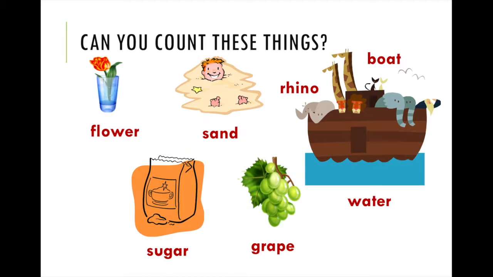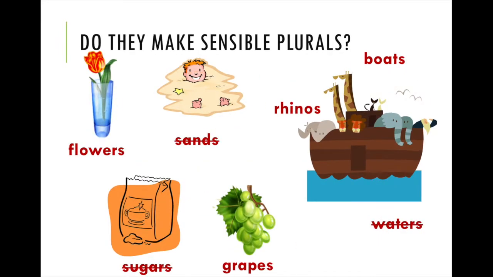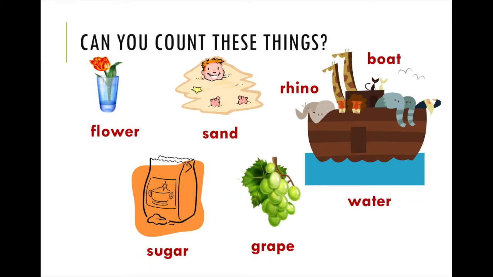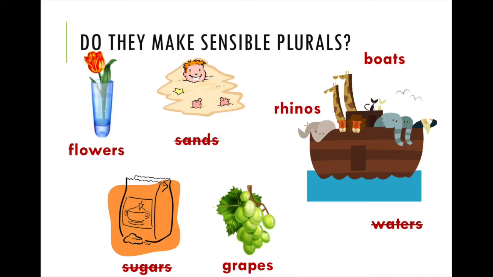Let's pay attention. Flower can be flowers. Sand, not really sands, right? It's uncountable. You cannot count it. Rhinos, yes, you can count them. Boats, yes, you can make it plural. Sugars, not really. We only say sugar. Grape, yes, you can say grapes. And water, you can't say waters. We have to use water. So it is uncountable. The only ones that you can make plurals are flowers, rhinos, boats, and grapes.